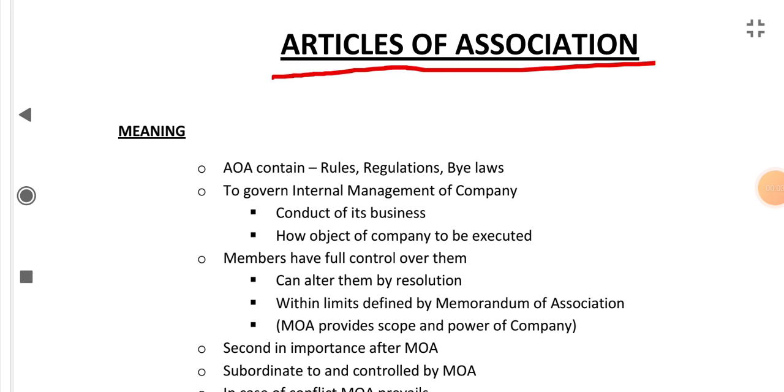Articles of Association. First, let's see the meaning of Articles of Association.